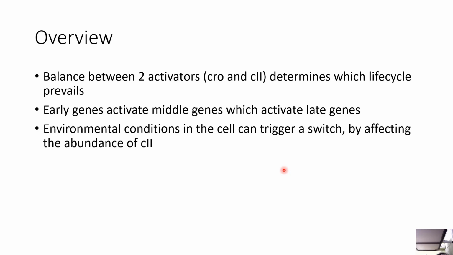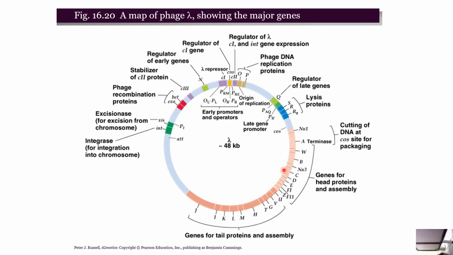Basically, it's a balance between two activators, CRO and C2, that determines which life cycle prevails. Early genes activate middle genes, which activate the late genes. Environmental conditions of the cell can trigger a switch by affecting the abundance of C2. So, if you're interested to learn this in detail, please go through the Watson molecular biology book. Okay, not Watson and Crick.